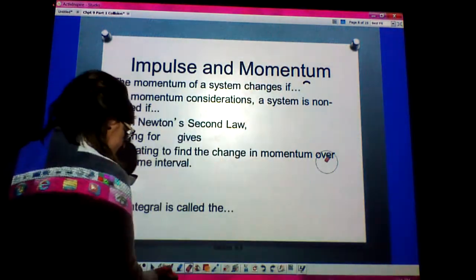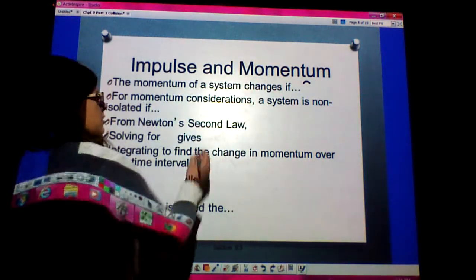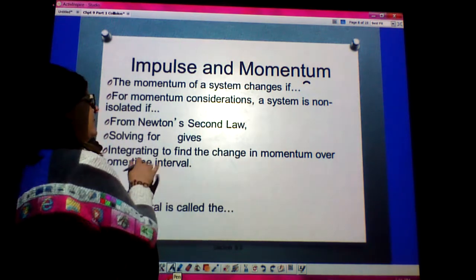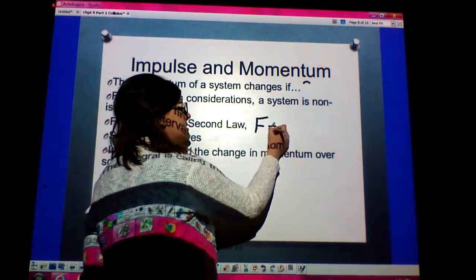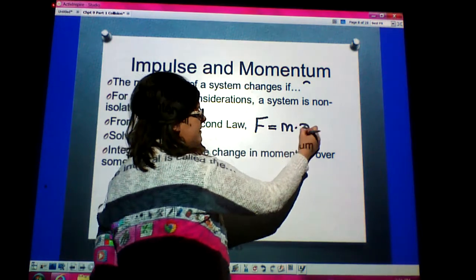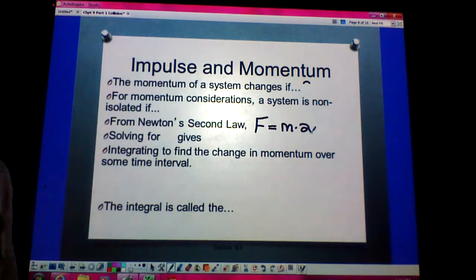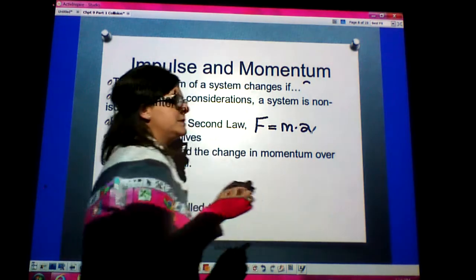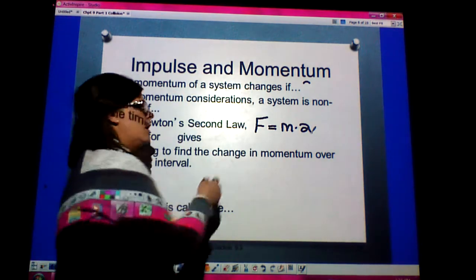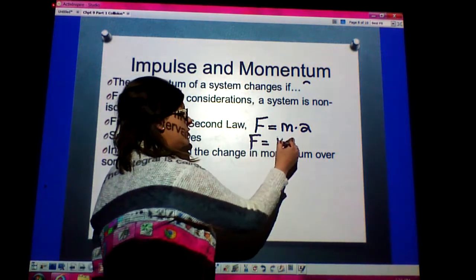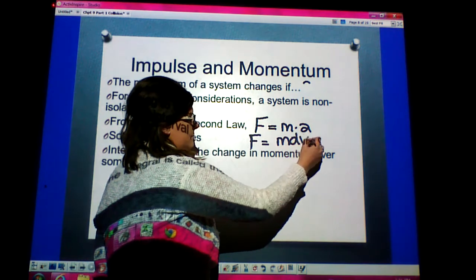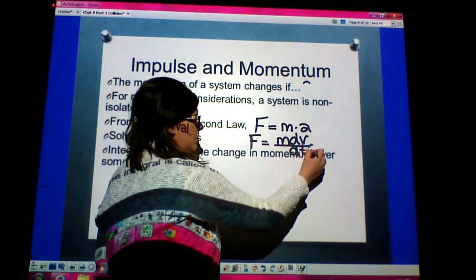Let's go back to what we talked about today. Force is equal to mass times acceleration, that's Newton's second law. I also know that acceleration is equal to dv over dt, so force is equal to m times dv over dt.